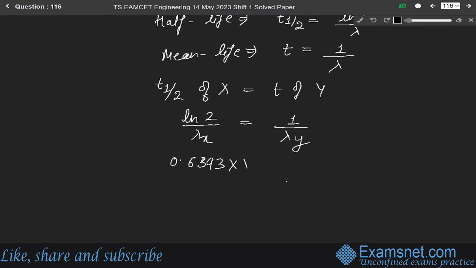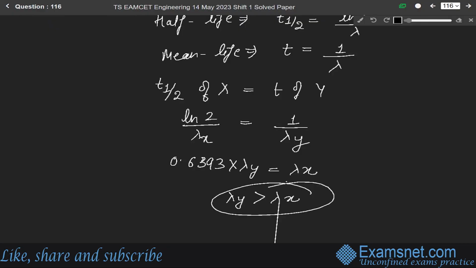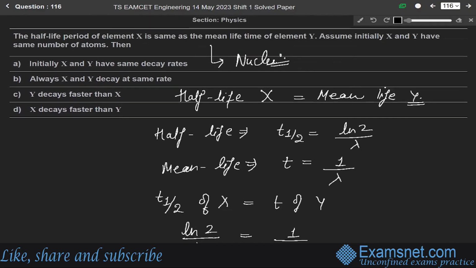0.6393 into lambda y equals to lambda x. It means this lambda y is greater than the lambda x. So higher is the decay constant, higher is the rate of the decay. So here y will decay faster than x. Okay. So among these four options, option C is the correct answer. That is y decays faster than x.